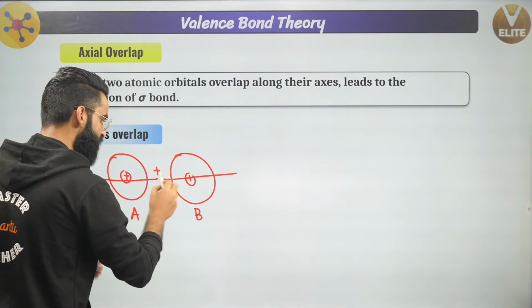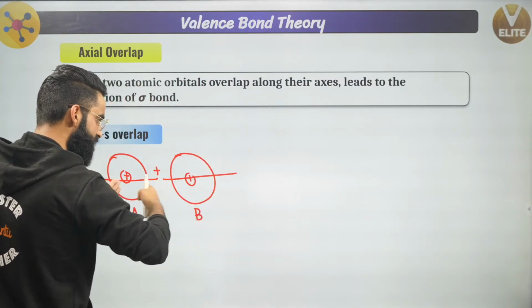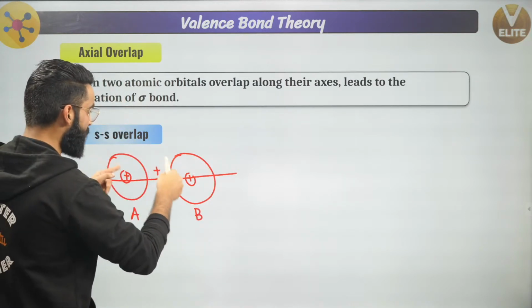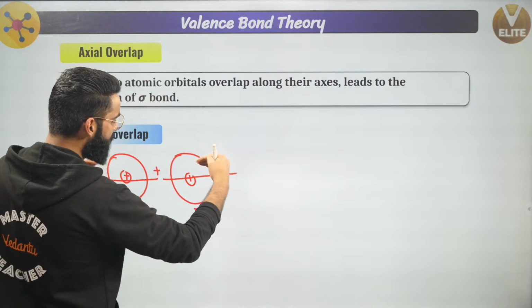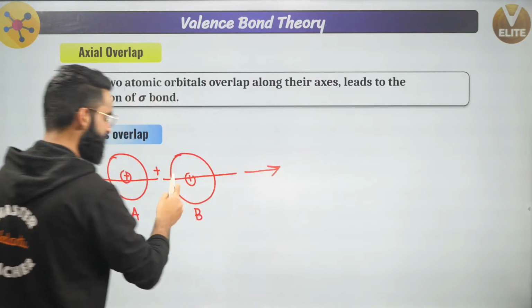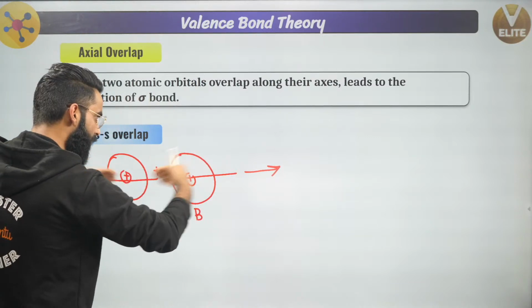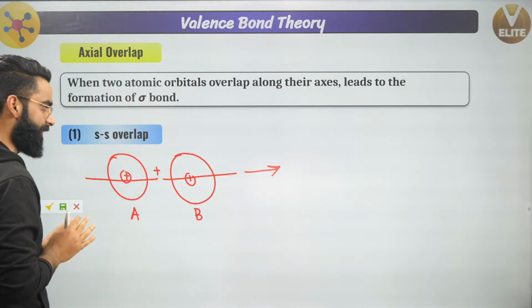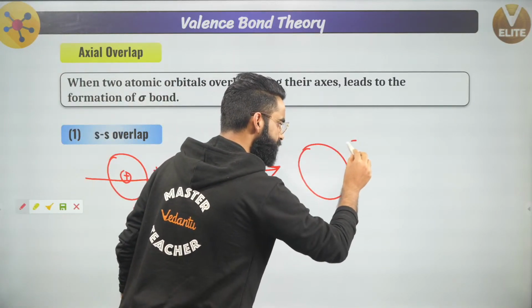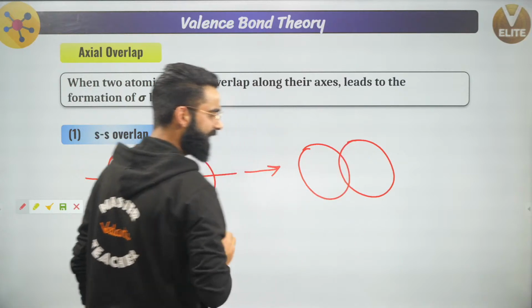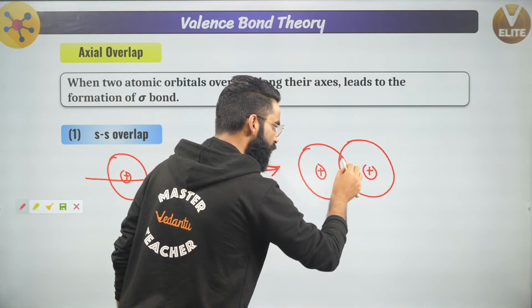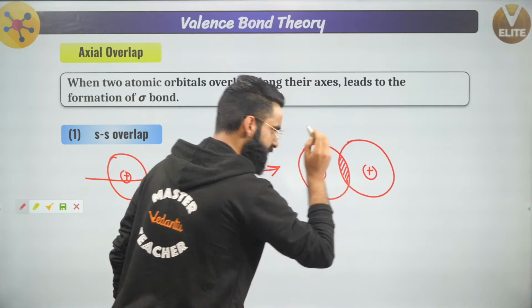Now people, what these atomic orbitals are going to do, they are going to come closer so that their atomic orbitals penetrate into each other, correct? And these atomic orbitals are overlapping along their axis. So first of all, which case is it? It's the head-on overlap. Head-on overlap means that it is the axial overlap, right? So what is going to happen? The atomic orbitals are going to penetrate into each other like this. Yes, this is the nucleus of atom A, this is the nucleus of atom B, and this is the common electron cloud which is between these two, correct?